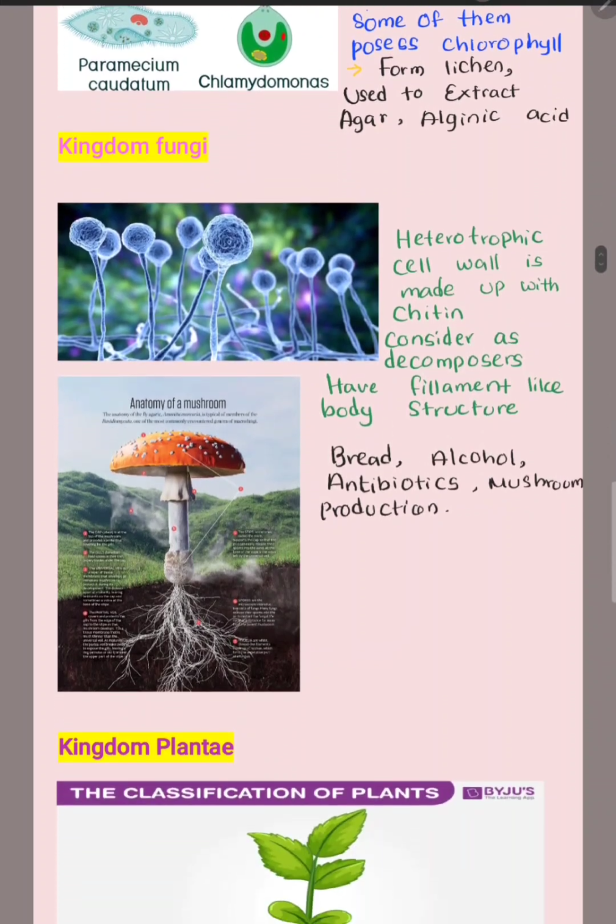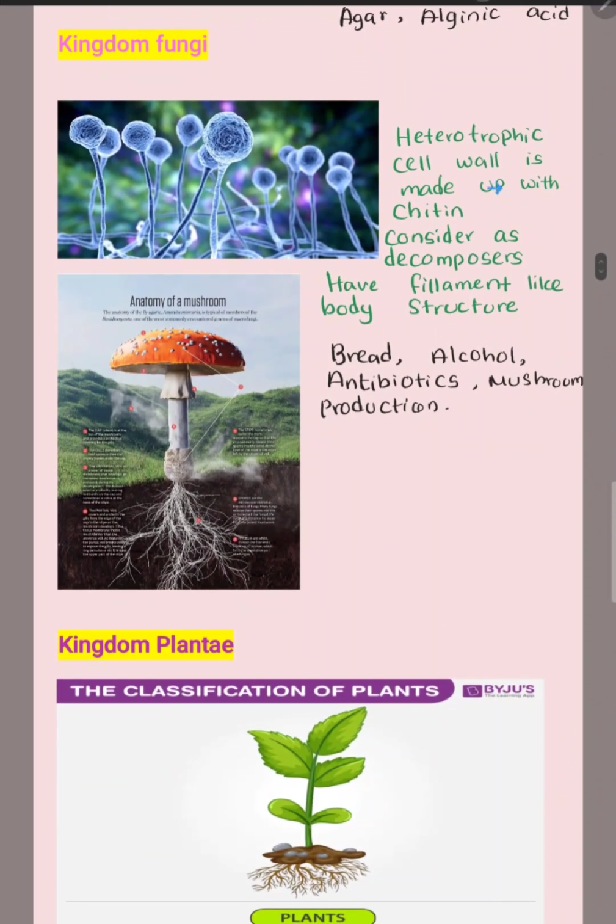Then next one is kingdom Fungi. They are heterotrophs. That means they cannot produce their own food. Their cell wall is made up of chitin. It is a very important factor. And they are considered as decomposers. The fungi and bacteria, both of them are considered as decomposers.